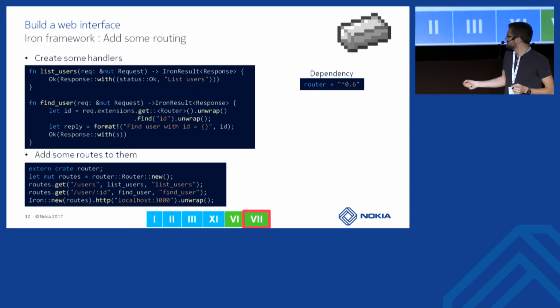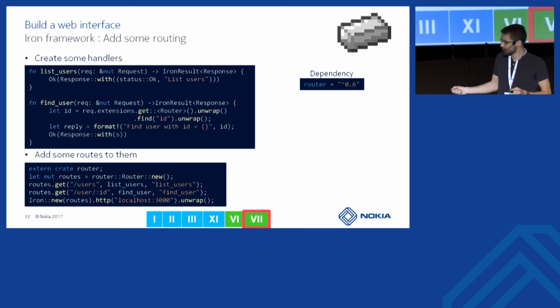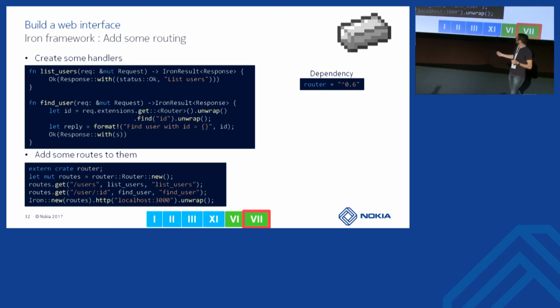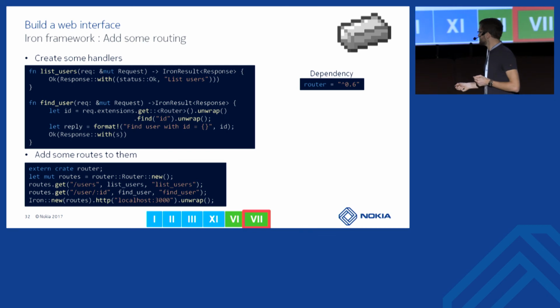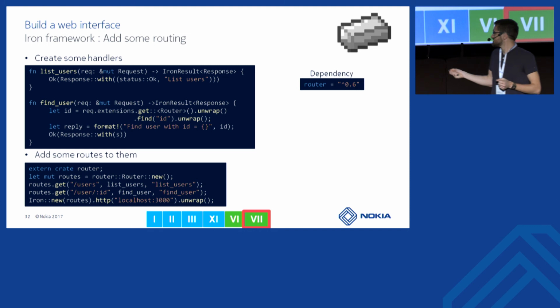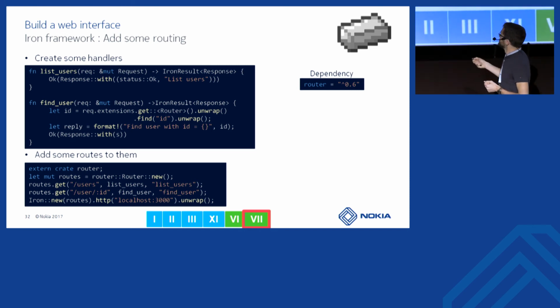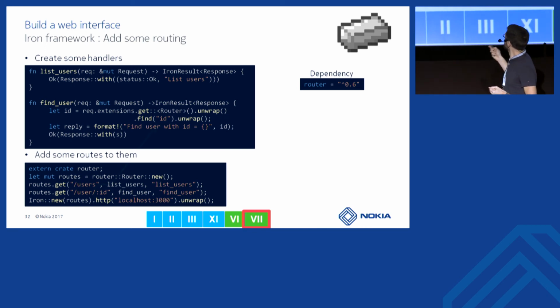On this router, we will add a few routes. The first one is /users, which calls this function users. And the second one will be /users/ and then here we give the parameter, which is the ID. So when you make an HTTP request to /user/12, for example, it will try to find the user with ID 12, and we get back here the ID.